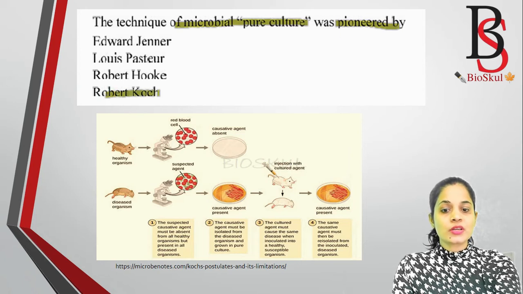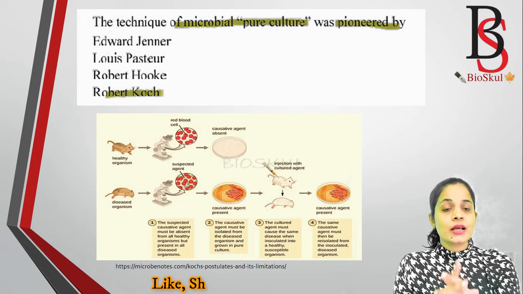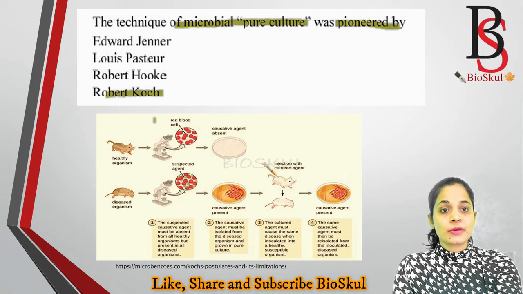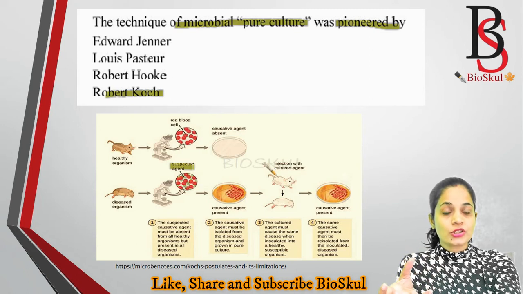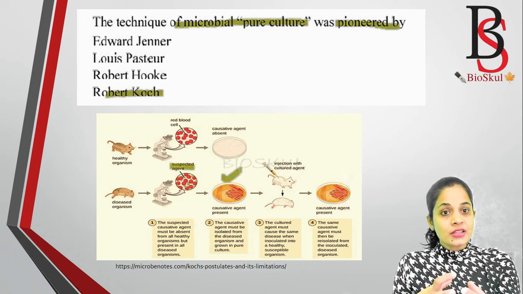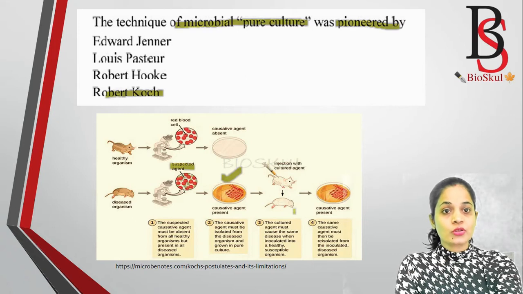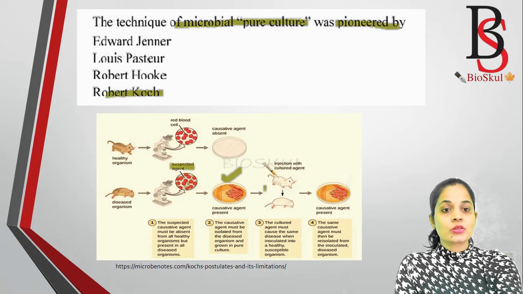Robert Koch postulates that if you compare a healthy organism and a diseased organism, then in the diseased organism there must be the presence of some causative agent or suspected agent. That suspected agent must be isolated from the diseased organism and grown in a pure culture media. After that, if we inoculate this pure cultured organism into a suspected healthy host, then that will cause the same disease. So for this question, the correct answer is Robert Koch.